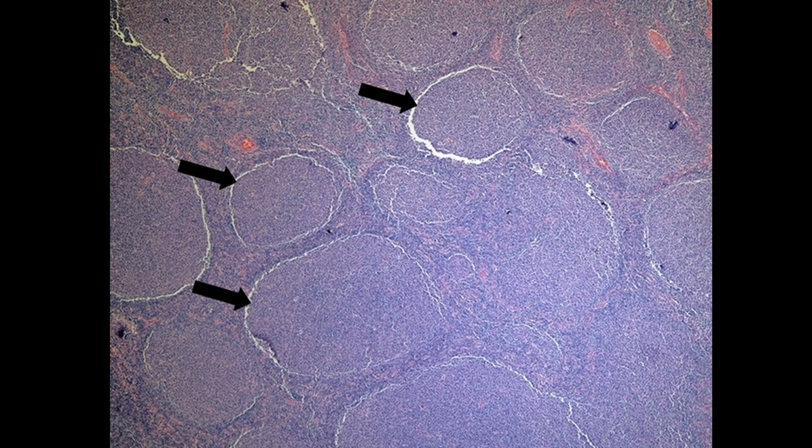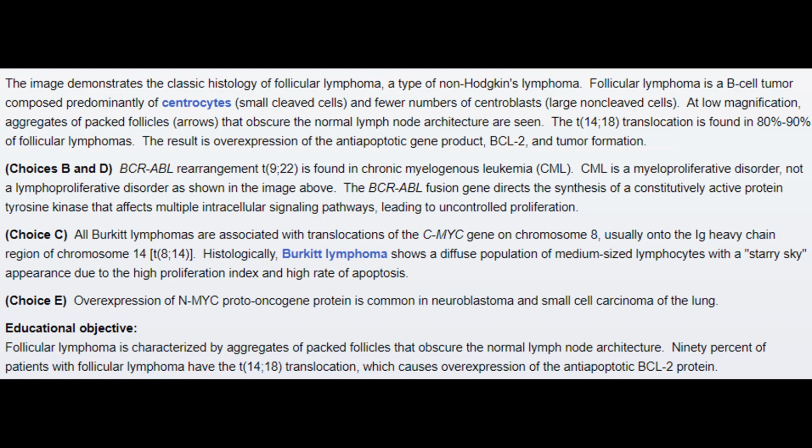So this slide demonstrates the lymph node biopsy indicating follicular lymphoma, where there are neoplastic small B cells that make follicle-like nodules. This lymph node actually consists of dozens of follicles, and the follicles are in the entire lymph node. We don't see any other structures. This therefore indicates that this has led to the disruption of the normal lymph node architecture. The previous image demonstrates the classic histology of follicular lymphoma, a type of non-Hodgkin's lymphoma.